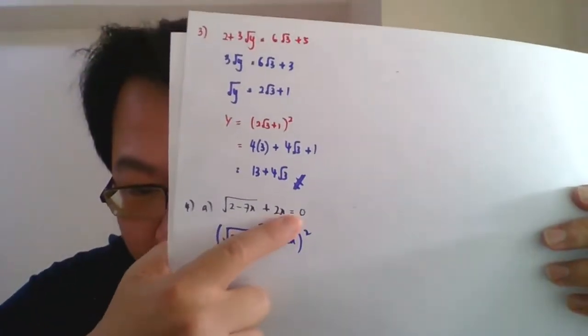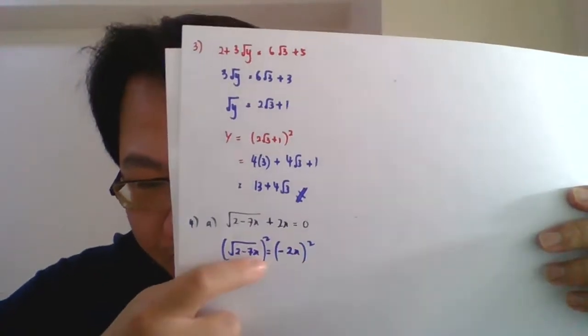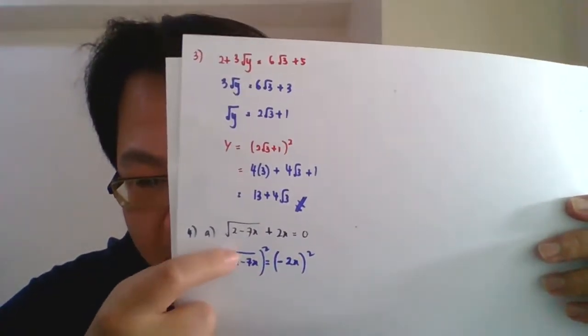So I move the 2x first to the right side, it becomes negative 2x, and then I put squared both sides. The first step, I move the plus 2x to the right, it becomes negative 2x, and then left and right I squared both. Because why I squared? Because I want to remove the square root here. Okay, so we just do the normal expansion. Then we are supposed to get 2 minus 7x equals to negative 2x squared. It will become 4x squared.